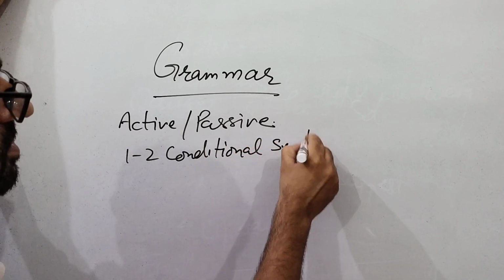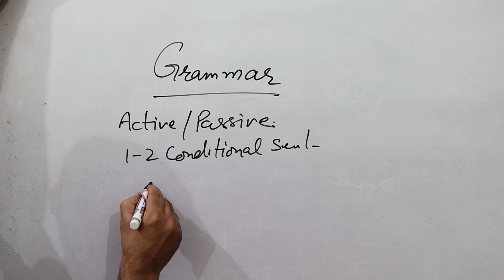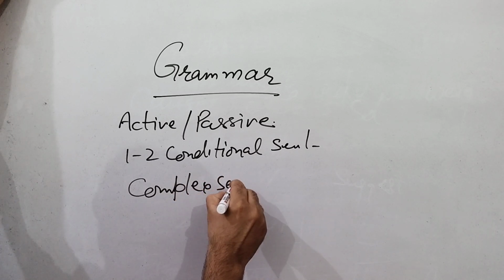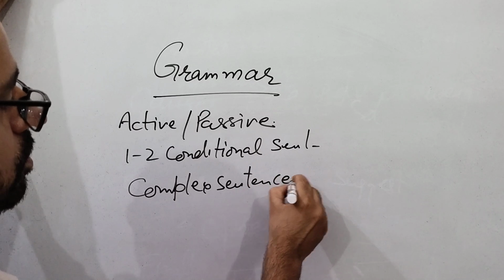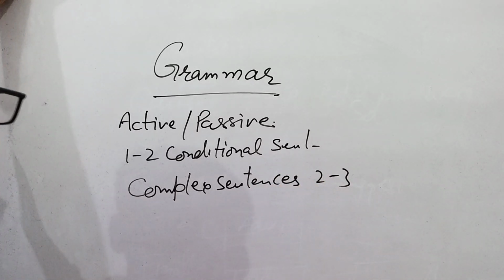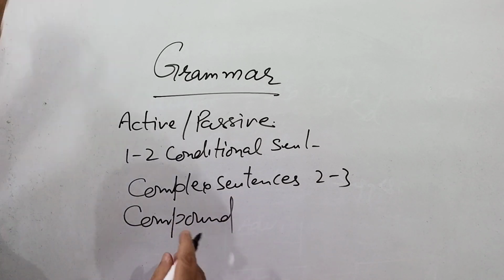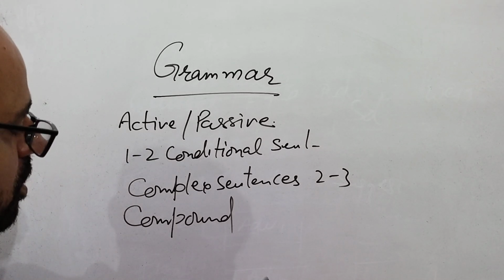Conditional sentences, and use complex sentences using because, since, although. There are 2 to 3 enough. Compound sentences means both independent sentences, combining them with and, in addition, moreover, however.